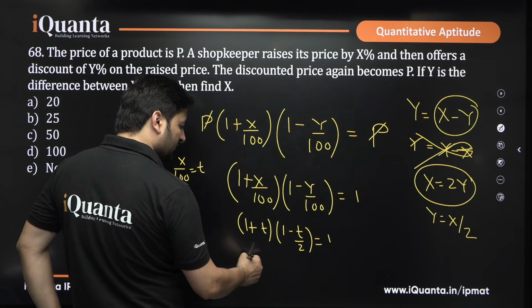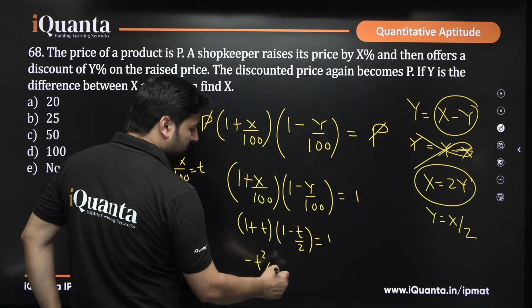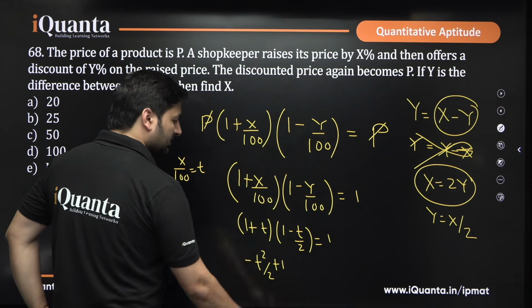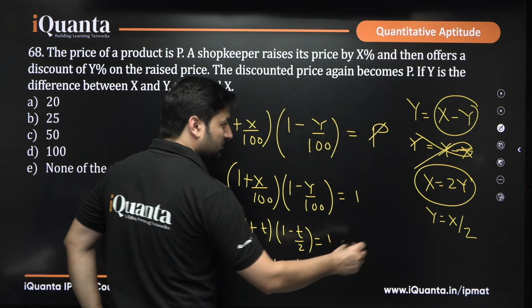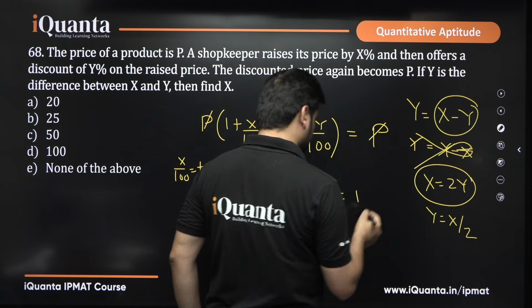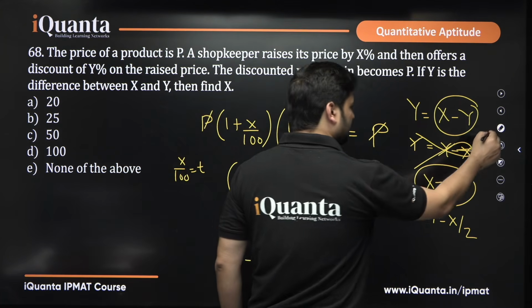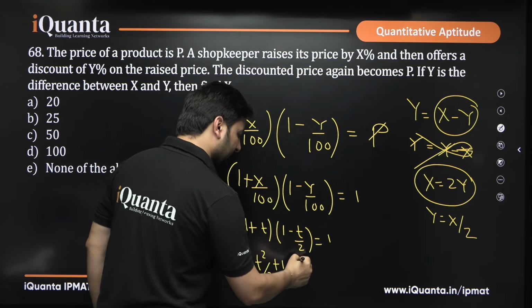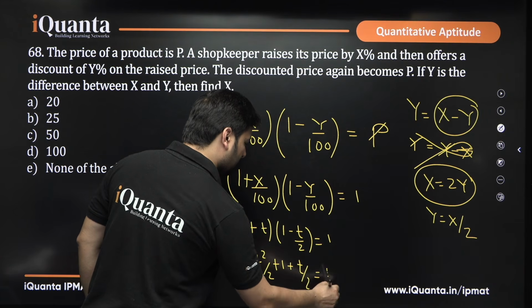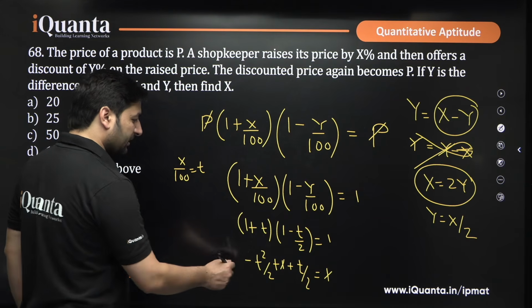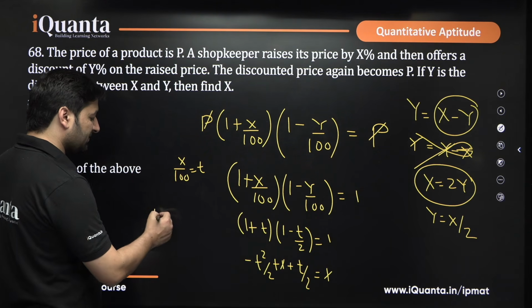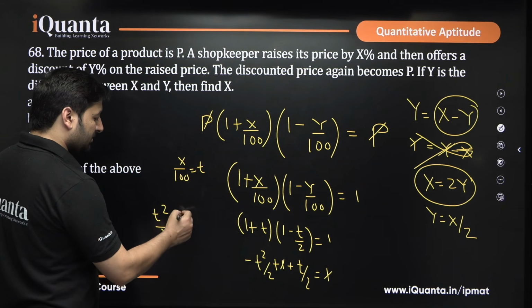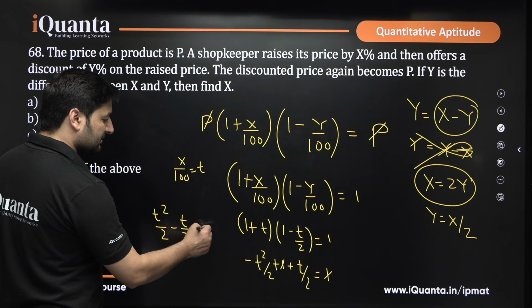Now you solve this, you get minus T square by 2 plus 1, and then we will get T minus T by 2 is plus T by 2. So T minus T by 2 is basically T by 2, isn't it? So we will write T by 2 here, and that should be equal to 1. 1 cancels. What do you get? You multiply the entire equation by negative, because in front of T square we have negative. So we get T square by 2 minus T by 2, and that is equals to 0.